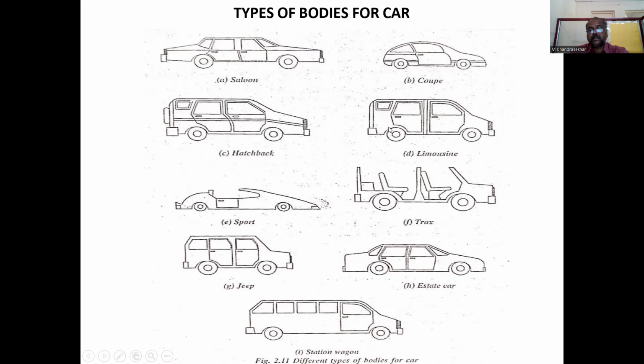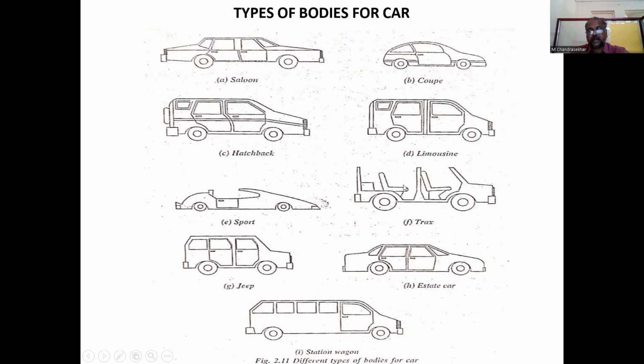And limousine. In the limousine also you have four doors and a larger number of seats provided. Next is the sports vehicle, which will have only one seat for the driver, and it will be of very low height and can be used for sports or racing purposes.